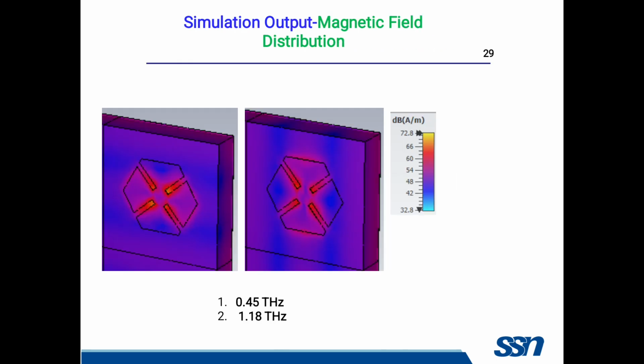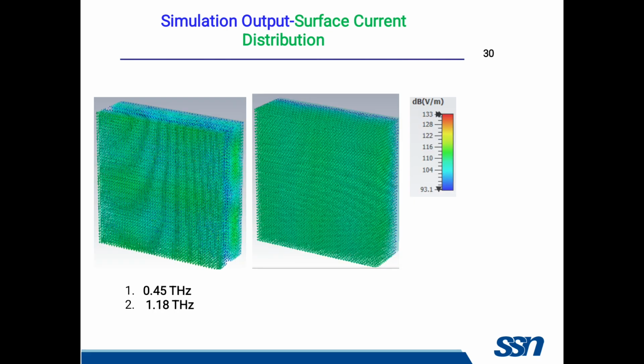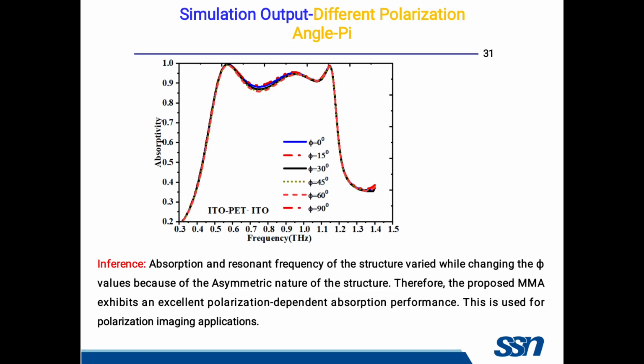Next one is the magnetic field distribution. Here the magnetic field is maximum at the patch structure and the surface of the dielectric fully, at the frequencies of 0.45 and 1.18 terahertz. From the intensity scale, we find the magnetic field distribution places. And the last one is the surface current distribution. We got the maximum in yellow and green color. The yellow and green fully occupy the patch structure and the surface of the dielectric. So we got a better surface current distribution inside the metamaterial absorber structure.